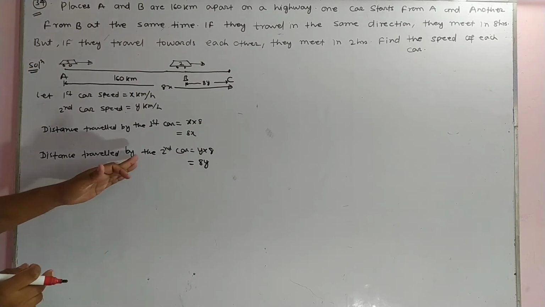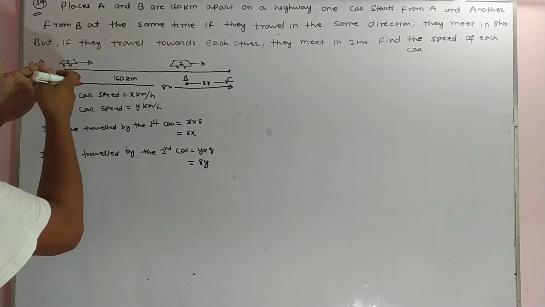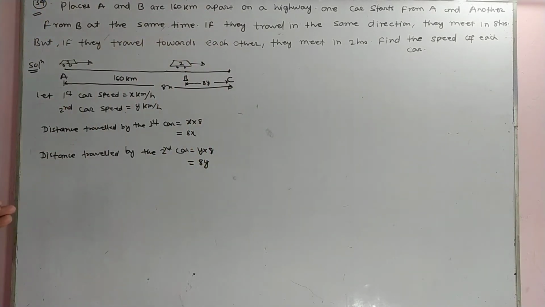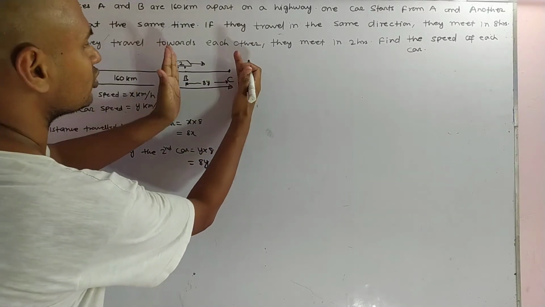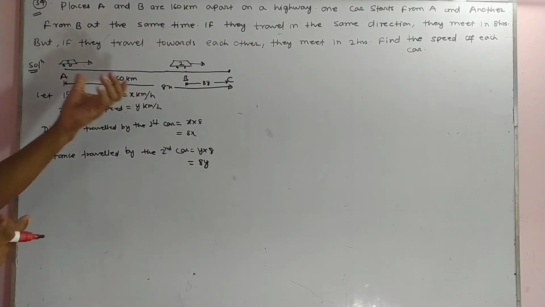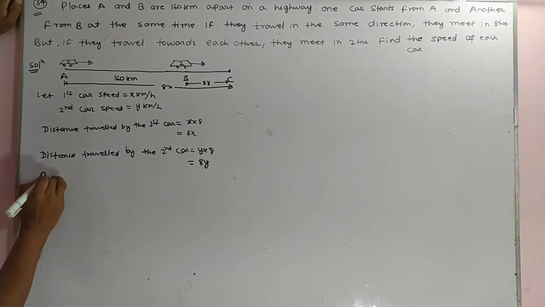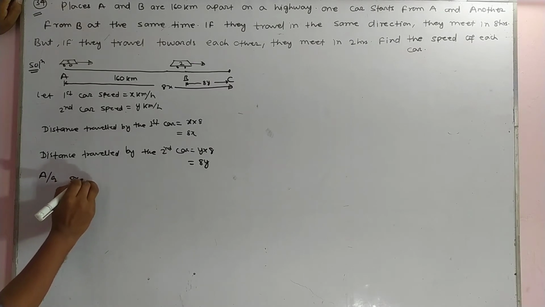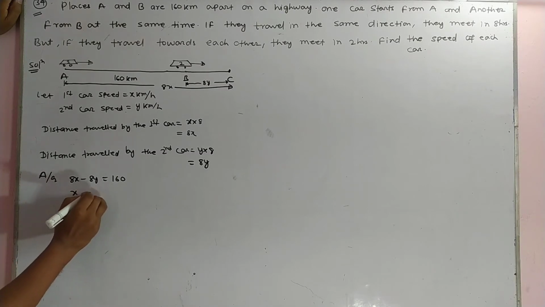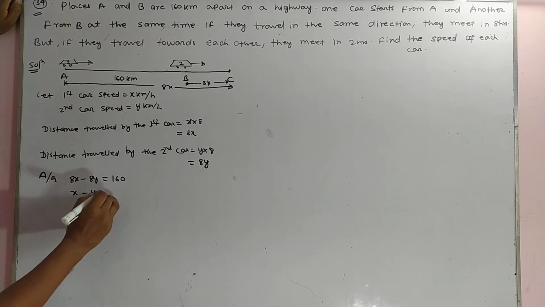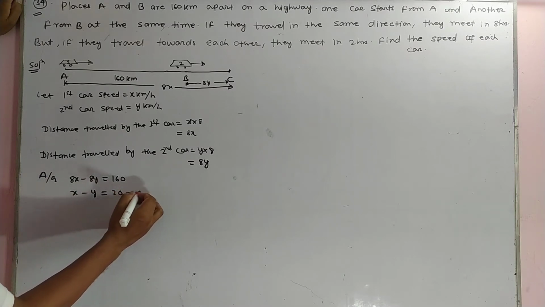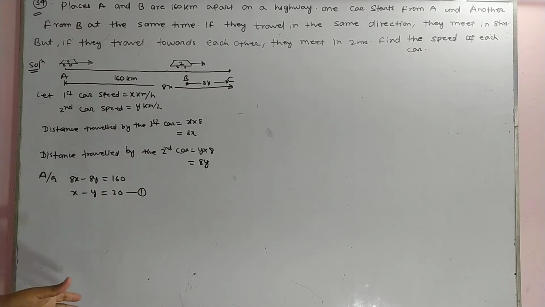The distance traveled by the first car is 8x and by the second car is 8y. If you subtract, 8x minus 8y gives 160 km, because 160 km is the distance between A and B. So according to the question, 8x minus 8y equals 160. Dividing by 8, we get x minus y equals 20. This is equation number 1, the first part of the question.